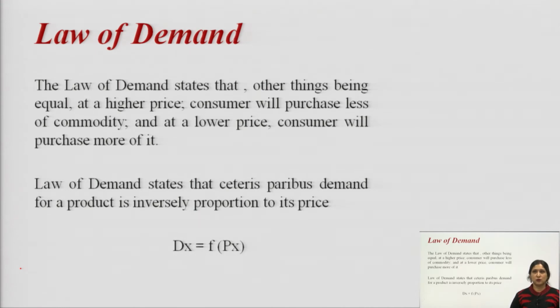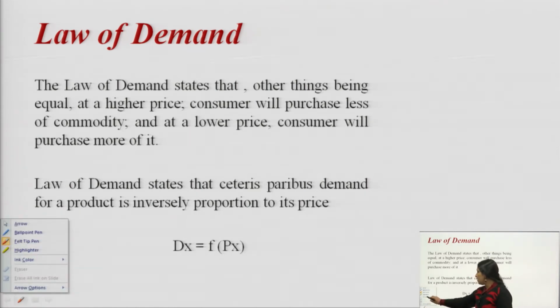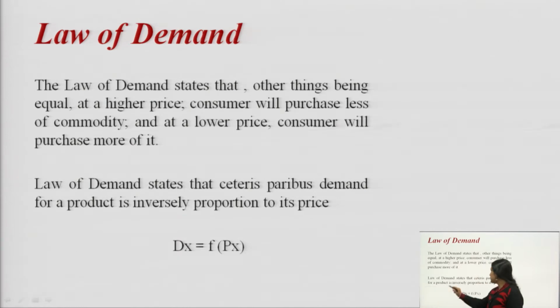So, here the question arises, what is ceteris paribus? Ceteris paribus is basically a Latin phrase which means other things remain constant. Here other things means the other determinants of demand.